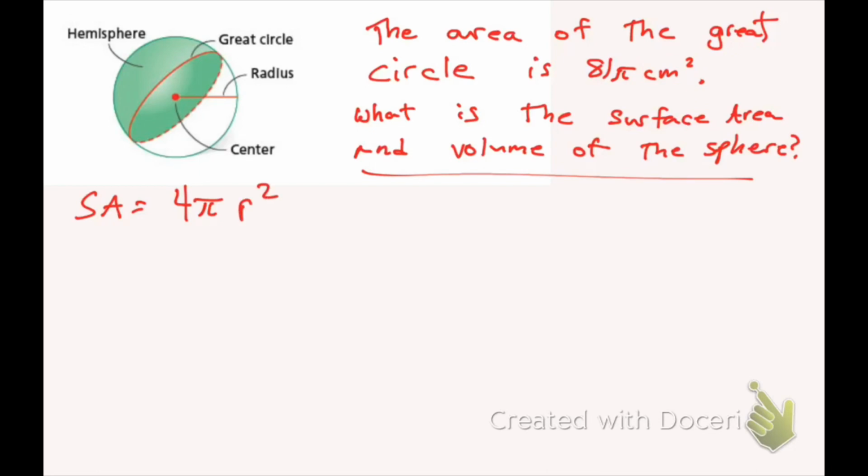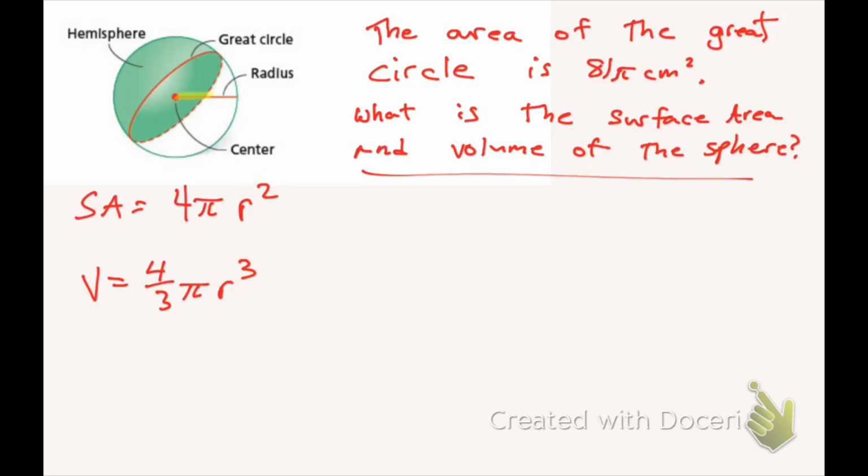And to calculate the volume of the sphere, 4/3 pi radius cubed. Don't forget that it's cubed for the volume of the sphere. A lot of people mess that up. Notice that the commonality between these two formulas is that I need the radius in both of them.